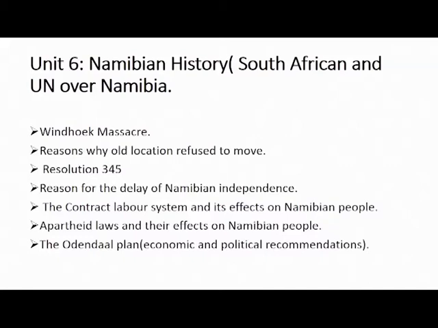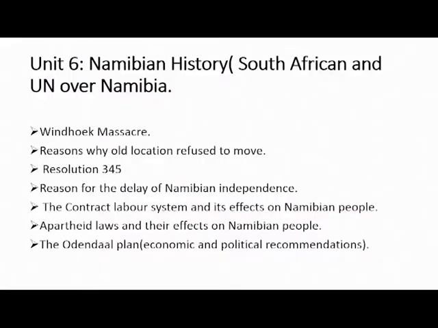Then we move on to the apartheid laws. There were various laws that were introduced as far as apartheid is concerned. You should know specific laws, for example, the Group Areas Act, and how these laws affected the Namibian people.